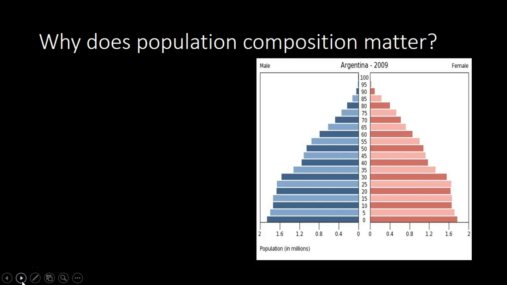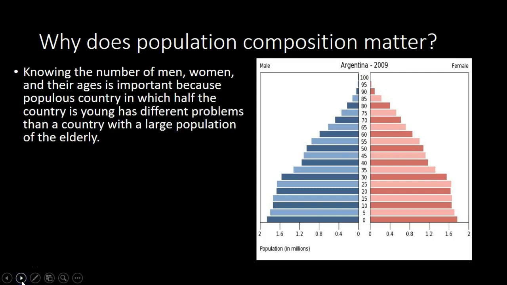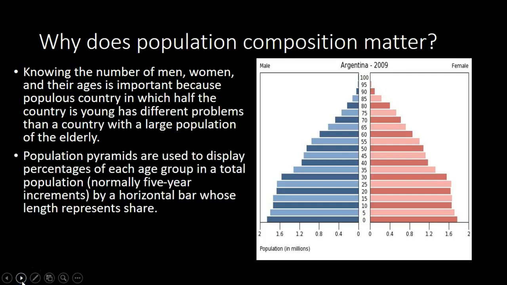So why does population composition matter? Knowing the number of men, women, and their ages is important because a populous country in which half the country is young has different problems than a country with a large population of the elderly. Population pyramids are used to display percentages of each age group in a total population, normally in 5-year increments by a horizontal bar whose length represents the share.